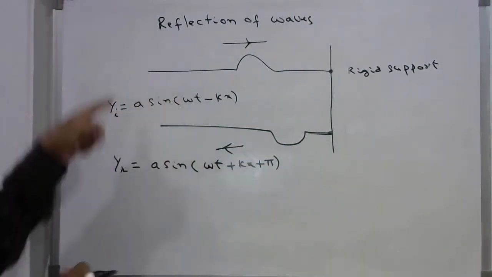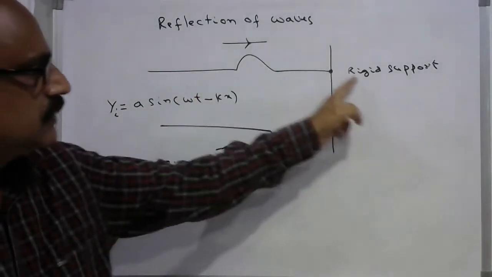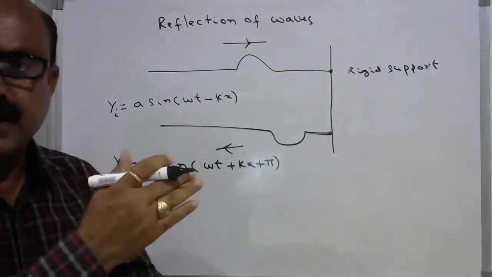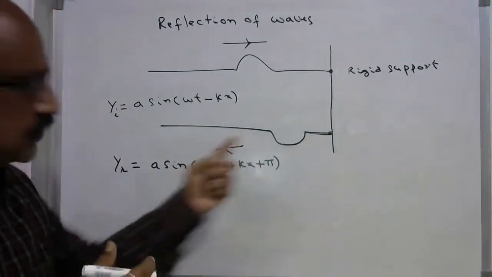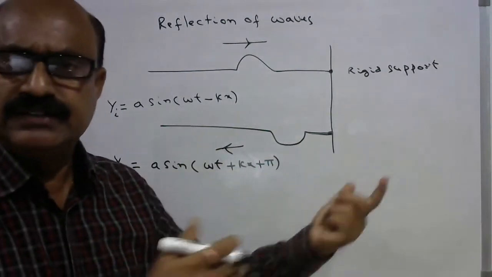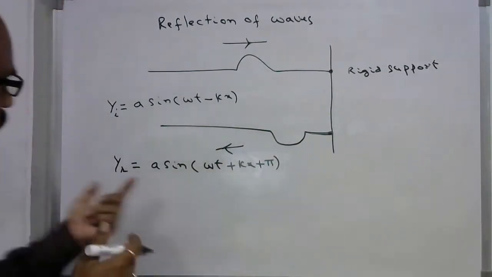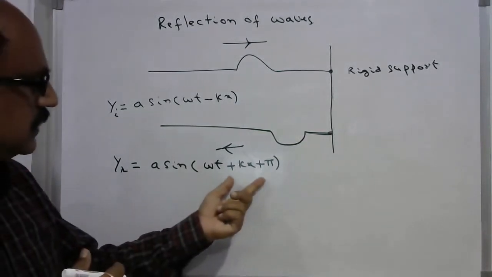So this is the incident wave, and at a rigid support it is reflected back by changing its phase by pi, and it comes back in the opposite direction, traveling along the negative x-axis. So y_r is equal to a sine omega t plus kx plus pi.